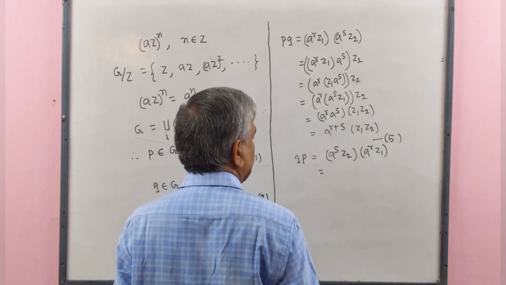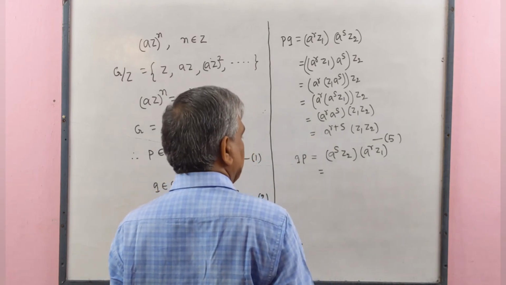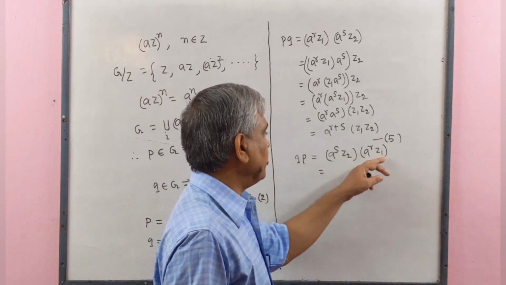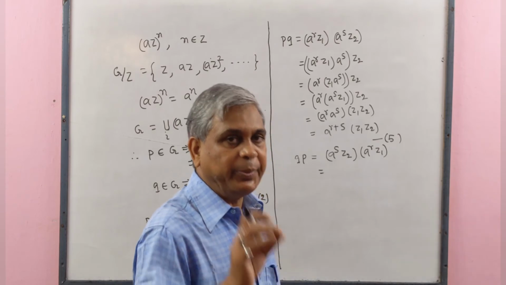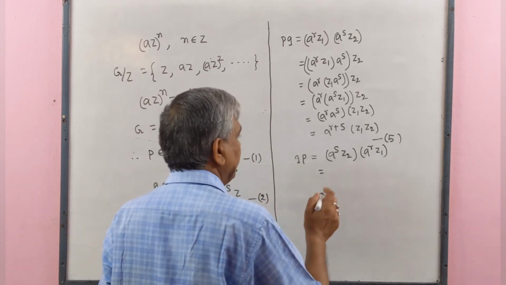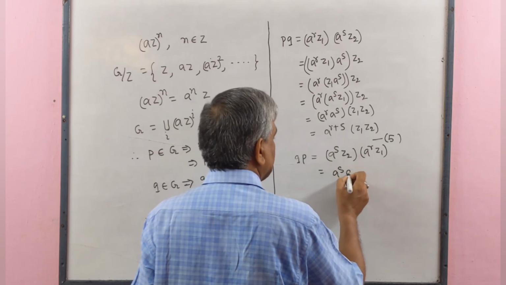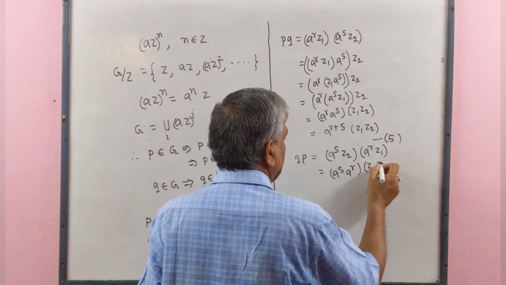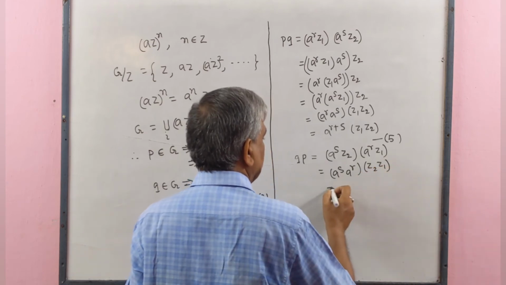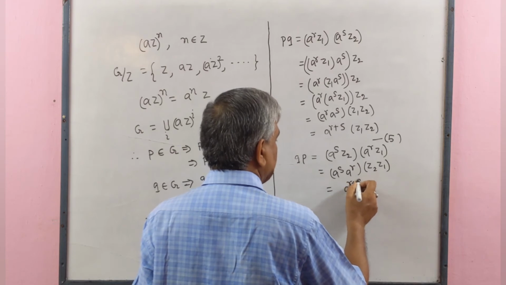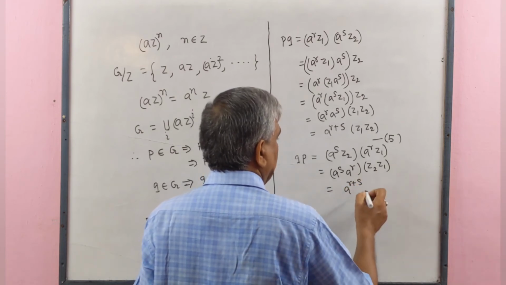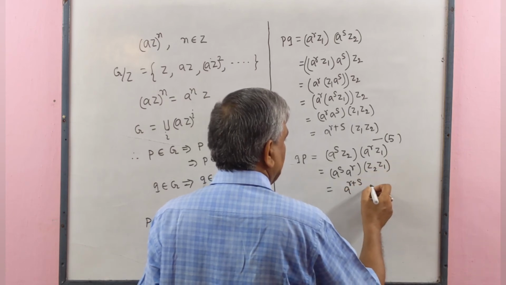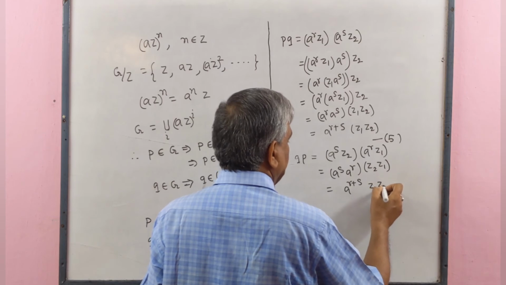Following the above process, and since elements of center of group z1 and z2 commute with every element of group G, we may write a^s a^r z2 z1. This is equal to a^(r+s), and z1, z2 commute with each other. So, this equal to a^(r+s) z1 z2. Let this is number 6.